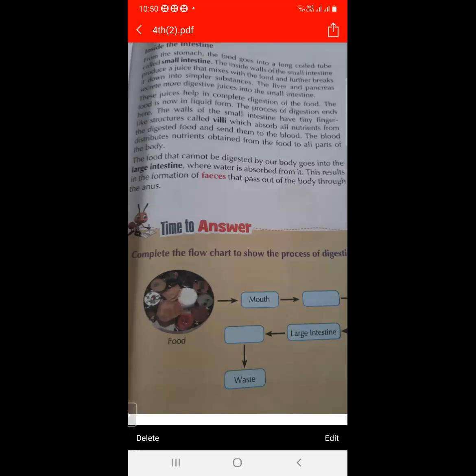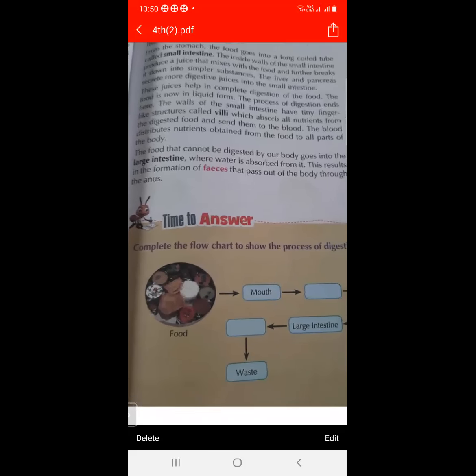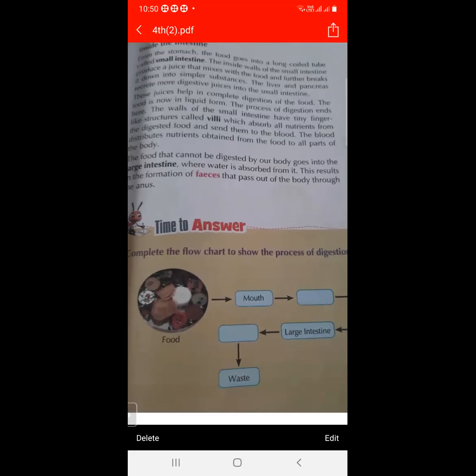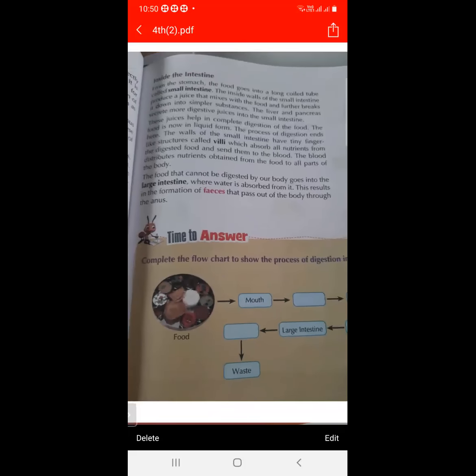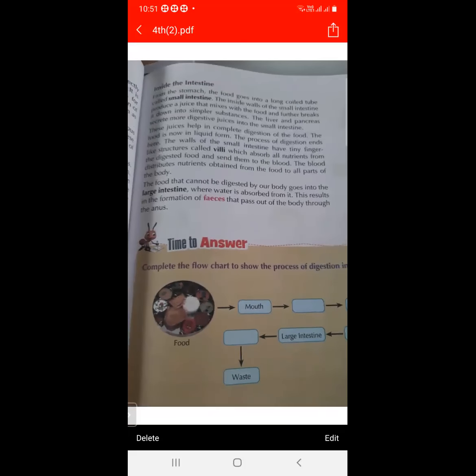The blood distributes nutrients obtained from the food to all parts of the body, and the food that cannot be digested by our body goes into the large intestine.